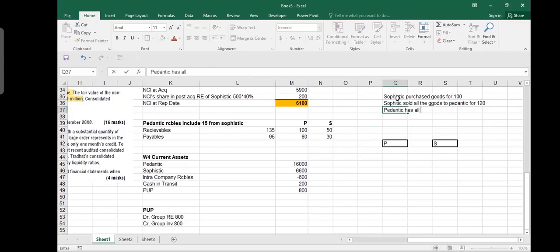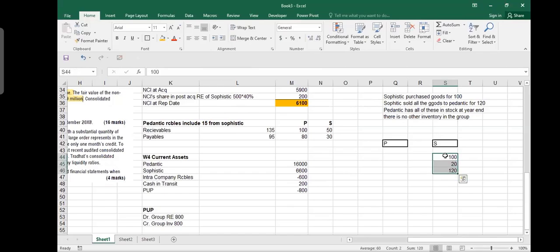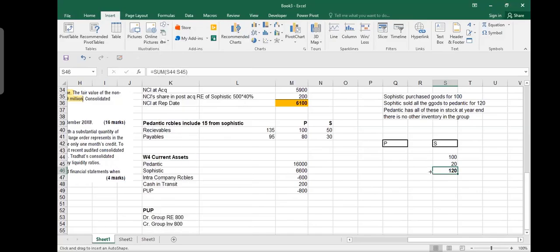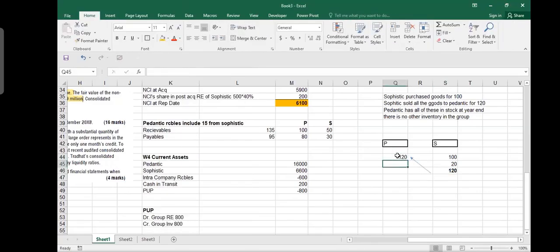Pedantic has all of these in stock at year end. There is no other inventory in the group. I'm just making it very simple, which means that Sophistic purchased something for 100, put profit of 20, and sold these goods to Pedantic for 120. Now your inventory balance here is 0. He does not have any other goods, and Pedantic has got inventory of 120.